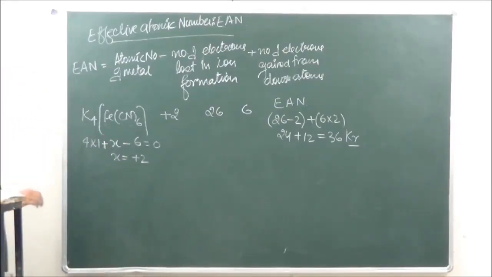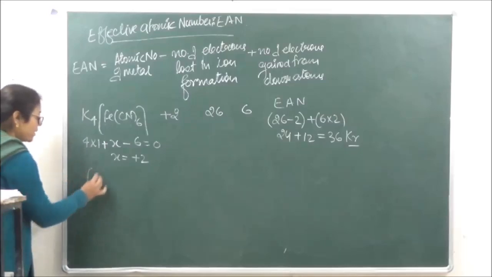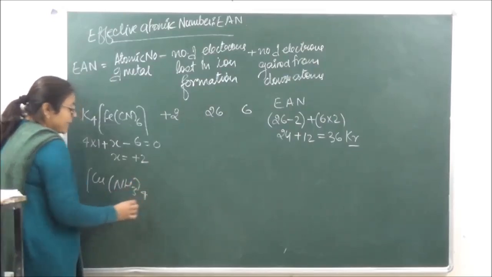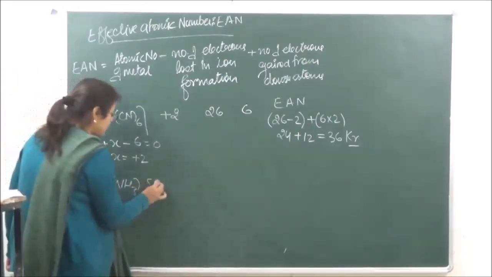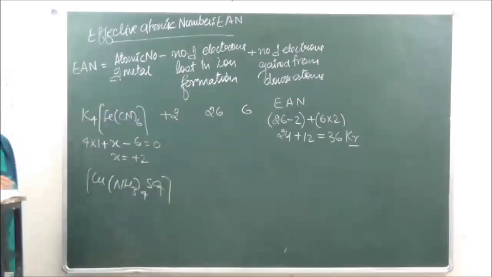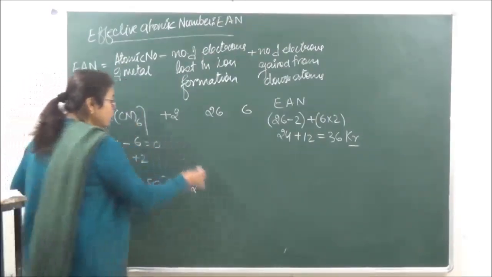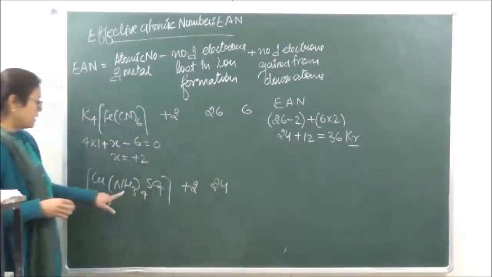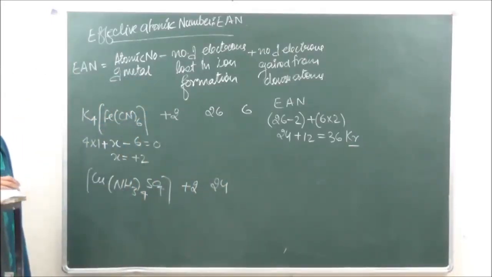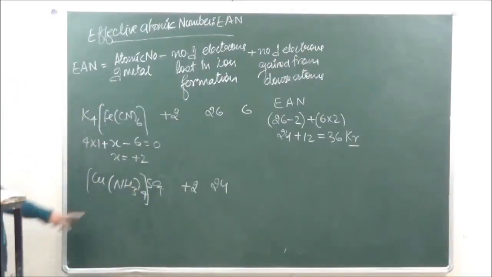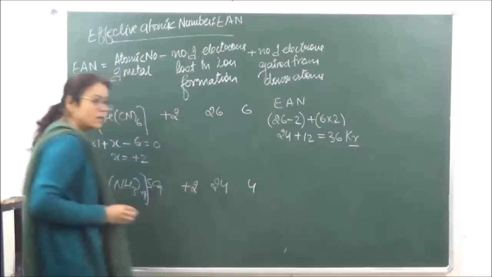Okay? Let's take another example. We are taking over here copper, NH3, and sulfate. Right? Now again the oxidation state of copper, when you calculate over here, will come equal to plus 2. The atomic number of copper is 24. And what is going to be the coordination number over here? The coordination number, you put the bracket here. Instead of here, put the bracket here. Okay? So the coordination number will be 4.